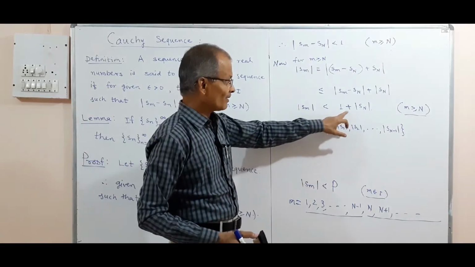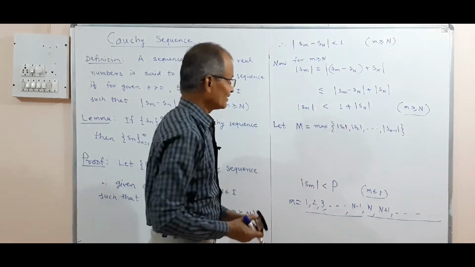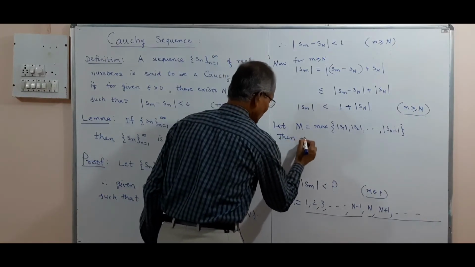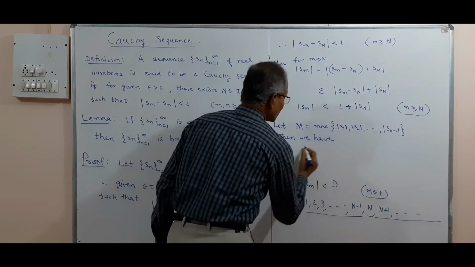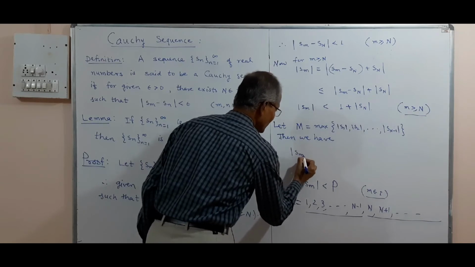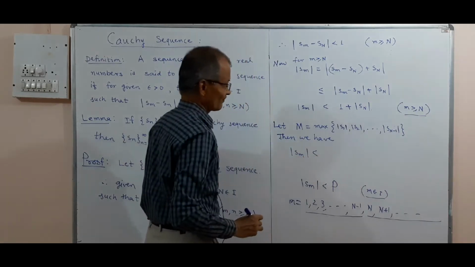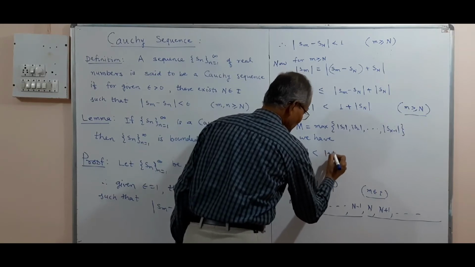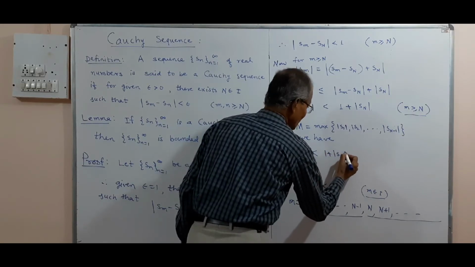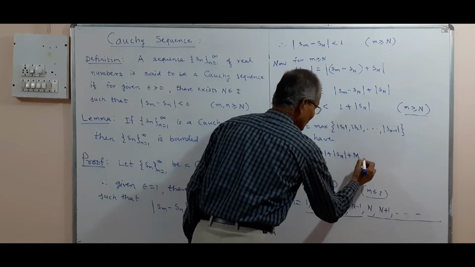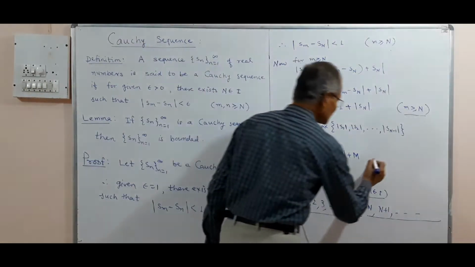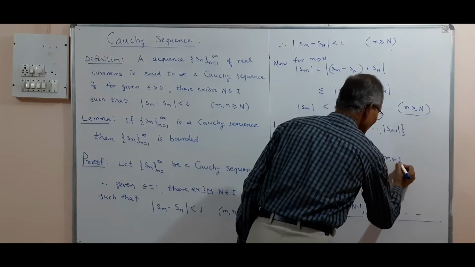Now we add M on the right side. Therefore, we have mod of Sm strictly less than 1 plus mod of Sn plus M. And this is true for all m, that is, for m belongs to I.